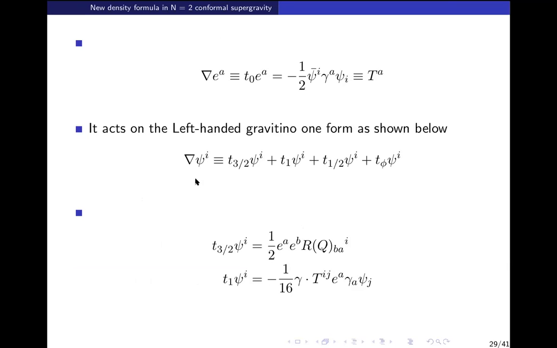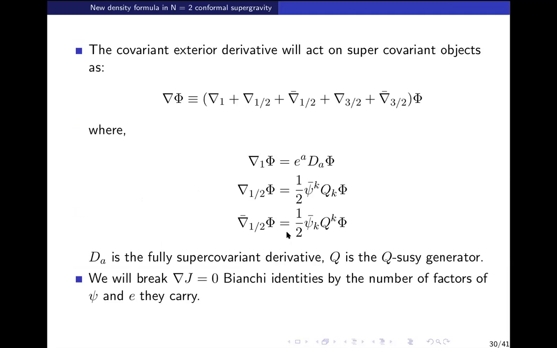So we can define, for example, the Gravitino, and we can also define all these torsion terms, which is not very important. Also, this 3 by 2 is not there, it's a typo, so forget it. So there are only these terms. What we have done here is that Q SUSY of any abstract field phi is the covariant derivative: the Q generator acting on it times the gauge transformation parameter, which is the Gravitino.